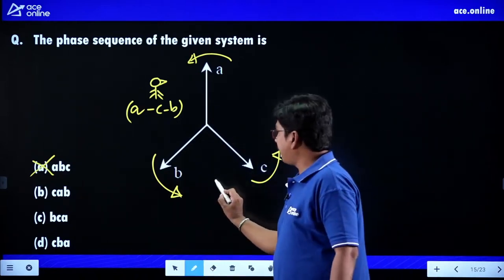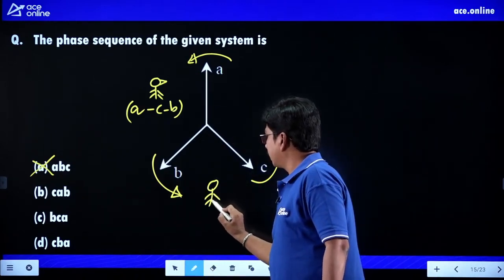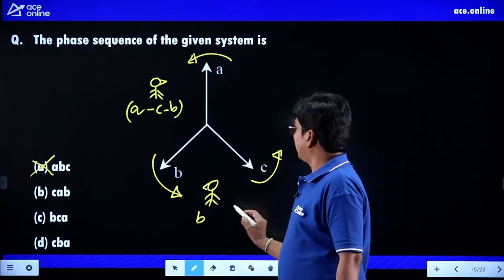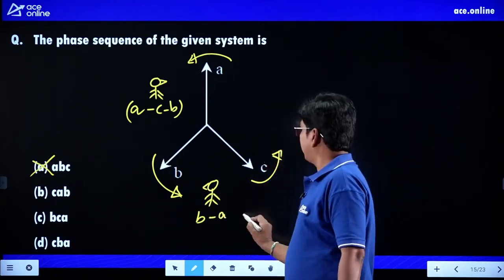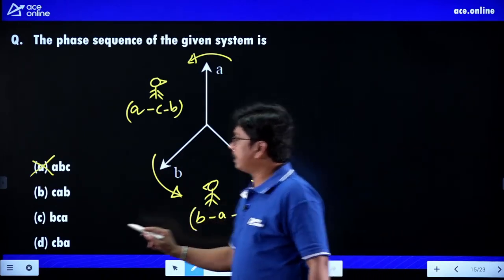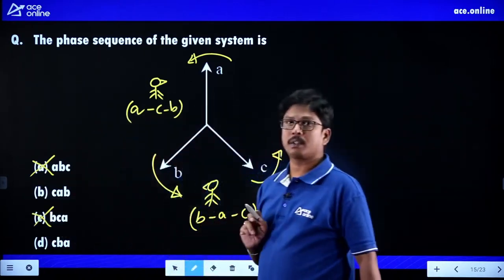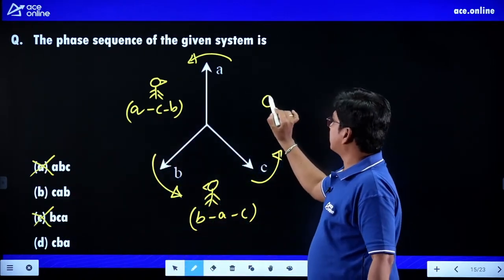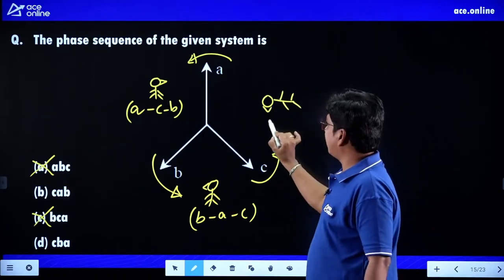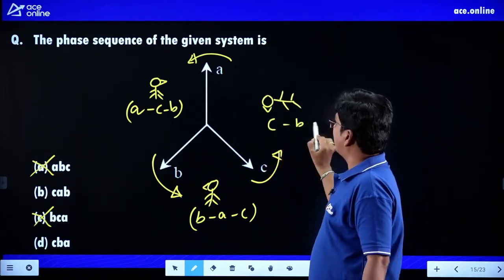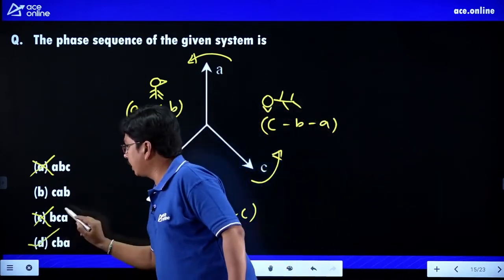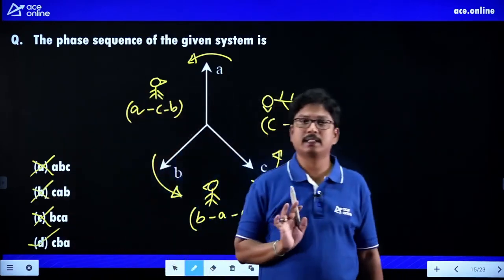Suppose the starting point is B, the person is looking here, then you get B, then A, and then C, BAC. But it is given BCA, no. Next, the person is standing here, he will get C vector first, then B vector, and then A vector, CBA. So it is CBA, it's not CAB.